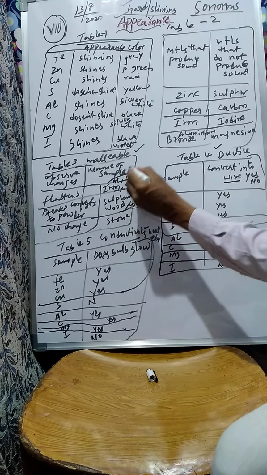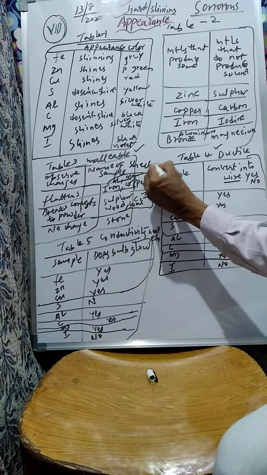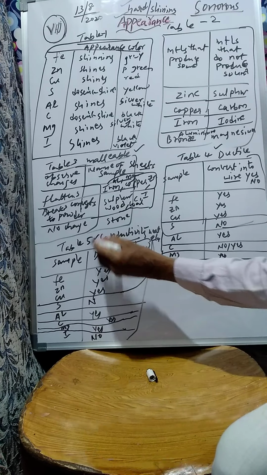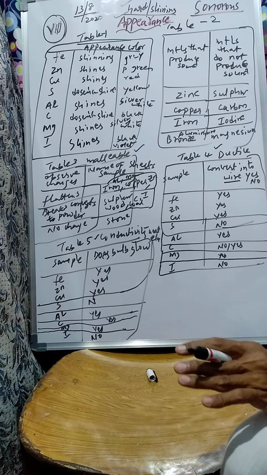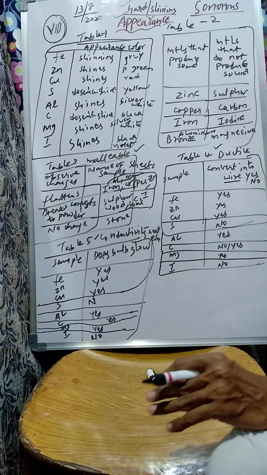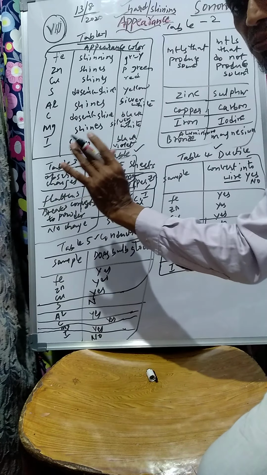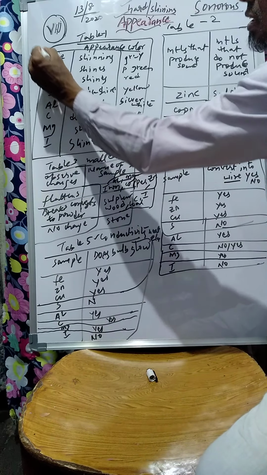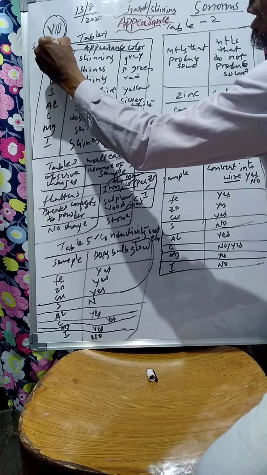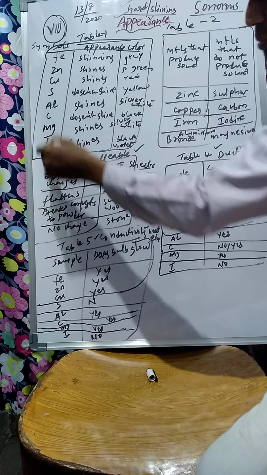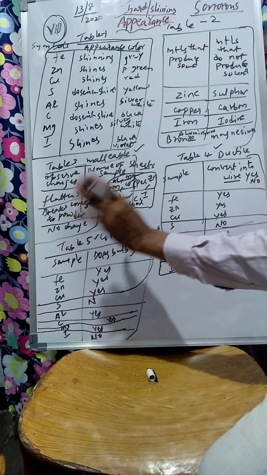So metals can be made into sheets. Then metals can conduct electricity or not. Today we will fill up all the tables. Take up, see here, for brevity I have put symbols. Okay, these are symbols. In the textbook he has written names, in the same corresponding sequential order. So you fill up.